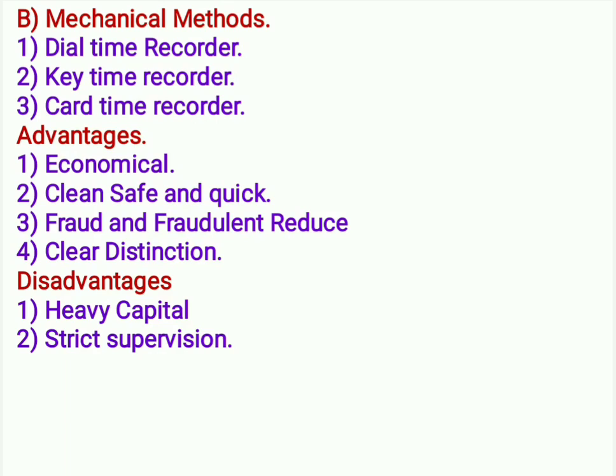The ticket number and the clock time are recorded on a sheet of paper. This method has some advantages like the dial time recorder, but both of these methods suffer from the following drawbacks.